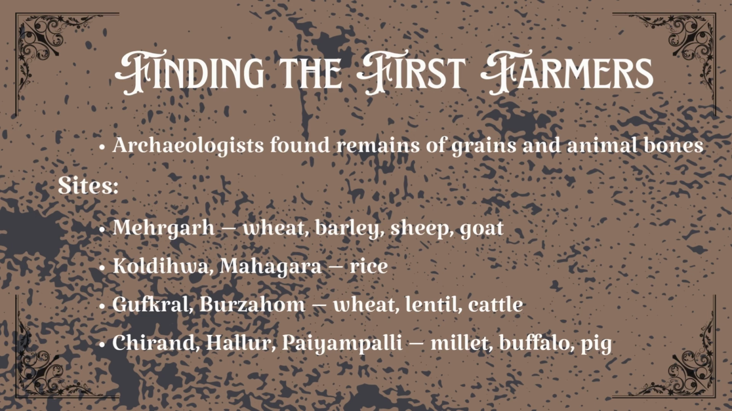Some examples from your book. Mehrgarh, Pakistan: wheat, barley, sheep, goat, cattle. Koldihwa, UP: rice and animal bones. Burzahom, Kashmir: wheat, lentil, dog, buffalo. Hallur and Paiyampalli, Andhra Pradesh: millet, sheep, pig. These discoveries tell us farming was spreading across India towards a settled life.